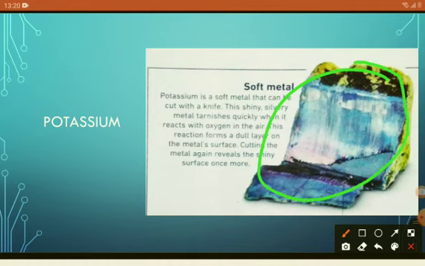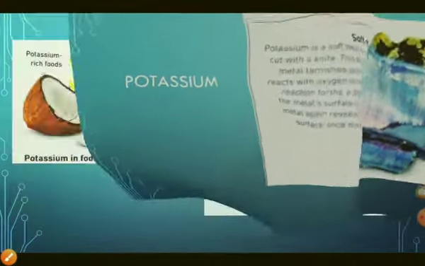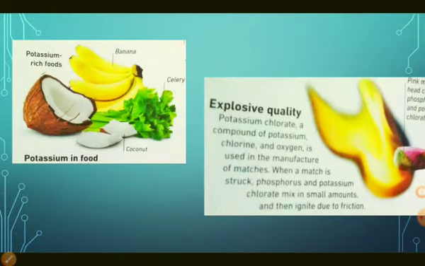Potassium is used in food. There are some fruits that are enriched in potassium. For making matches, when phosphorus and potassium are rubbed together, they form a fire. As I already told, several foods contain potassium.